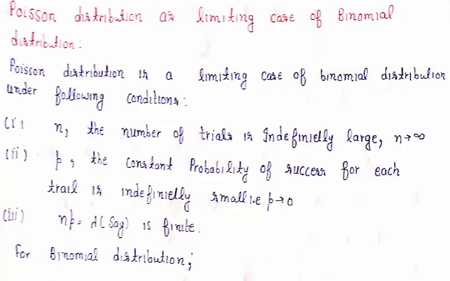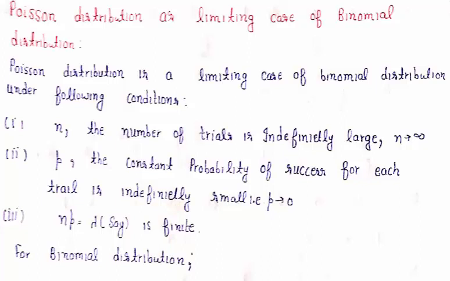So first we derive the distribution function for Poisson distribution. We discussed the Poisson distribution as a limiting case of the binomial distribution. That means the Poisson distribution is derived from the binomial distribution with the help of some assumptions. We use the distribution function of the binomial distribution to derive the Poisson distribution.